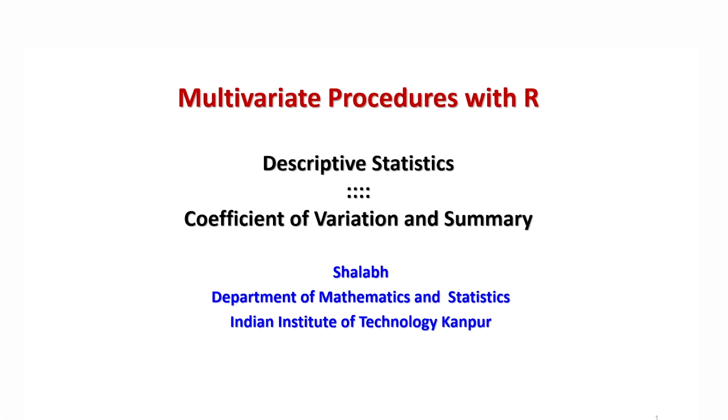Hello friends, welcome to the course Multivariate Procedure with R. So now you can recall that up to now we have understood different types of measures of central tendency and variation, and how to implement them when you have complete data as well as some missing data.